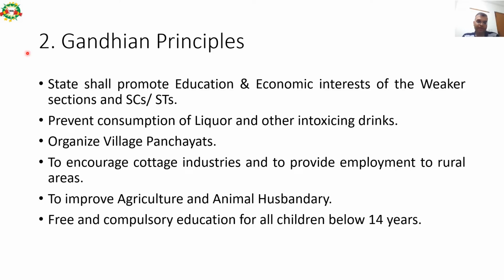The second category of state policy directives falls under Gandhian principles. It talks about the state shall promote education and economic interest of weaker sections, that is SC, ST, prevent consumption of liquor and other intoxicating drinks, organize village panchayats to encourage cottage industries and to provide employment to rural areas, to improve agriculture and animal husbandry, free and compulsory education for all children below 14 years. So this is the Gandhian principle for the second category.